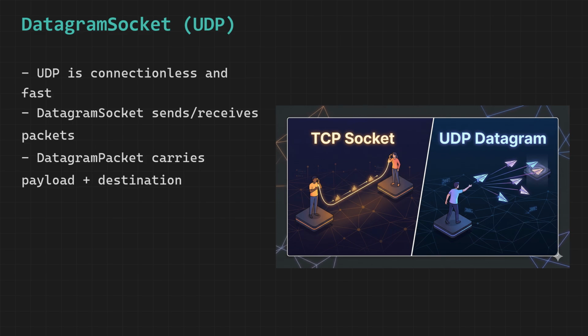However, this remarkable speed and efficiency comes with a very significant and important trade-off, which is that UDP provides absolutely no guarantee whatsoever that the packets you send will actually arrive at their intended destination, no guarantee that they will arrive in the same order in which they were sent, and no guarantee that they will arrive without any corruption or errors. There is also no built-in mechanism for detecting when a packet has been lost and automatically resending it, which means that if a packet gets dropped or corrupted somewhere along its journey through the network, it is simply gone forever with no automatic recovery.